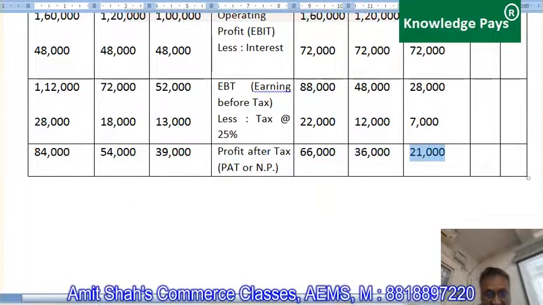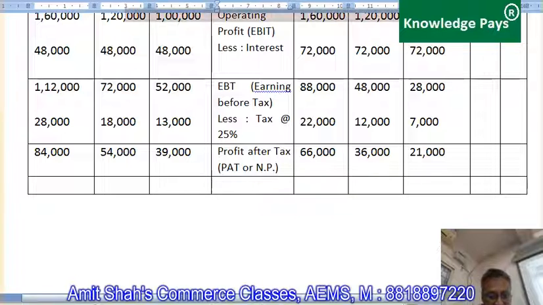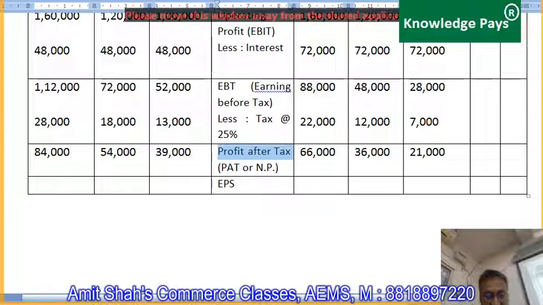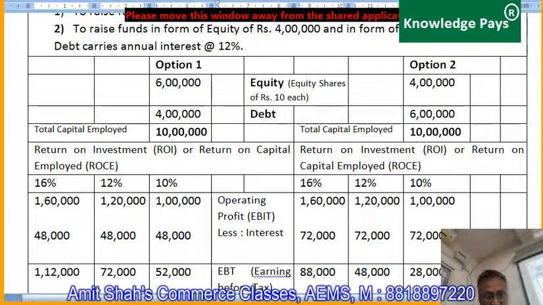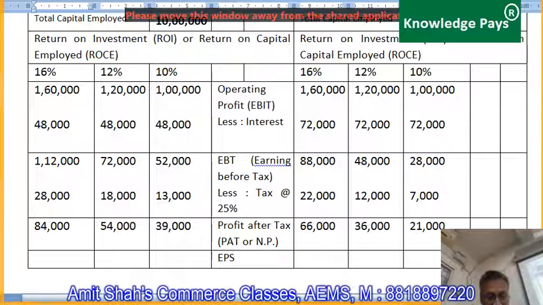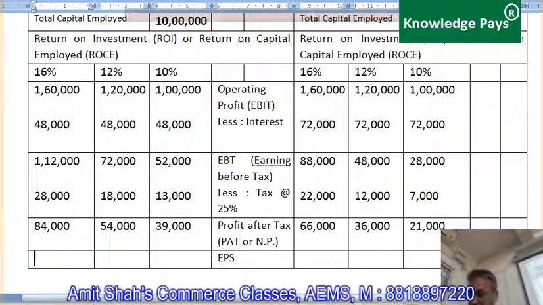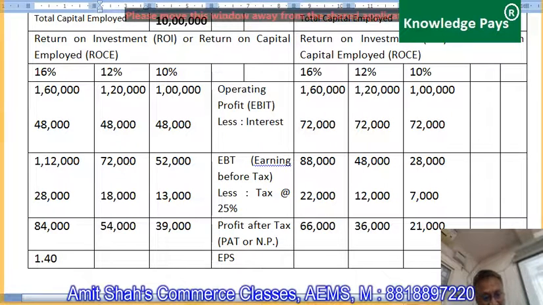So now we can calculate EPS, earning per share. How do we calculate that? Profit after tax minus dividend to preference shareholders, and in this example there are no preference shareholders at all, divided by number of equity shares. Number of equity shares in option 1 are 60,000, here it is 40,000. So 84,000 divided by 60,000 is 1.4. It means every share has earned a profit of rupees 1 and 40 paise.